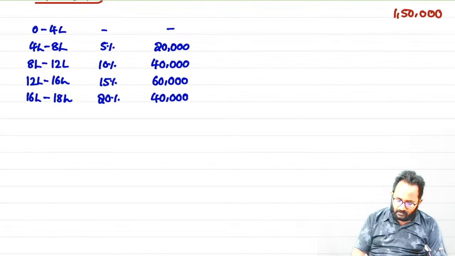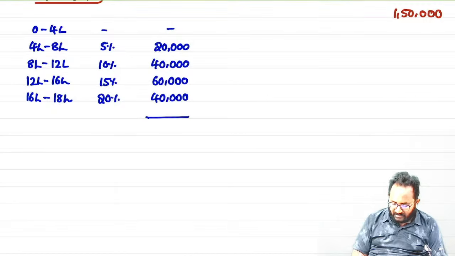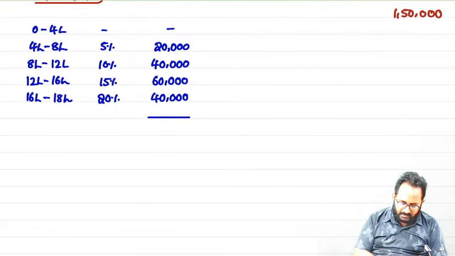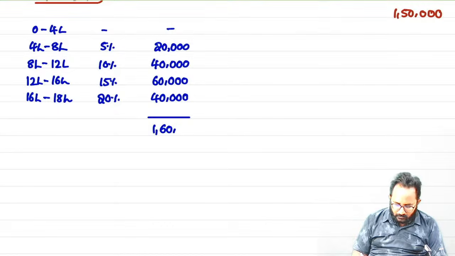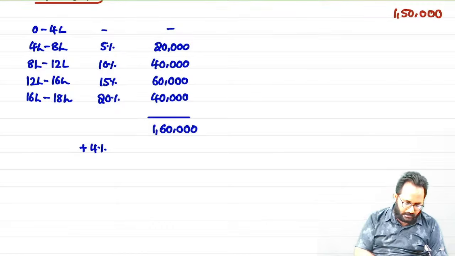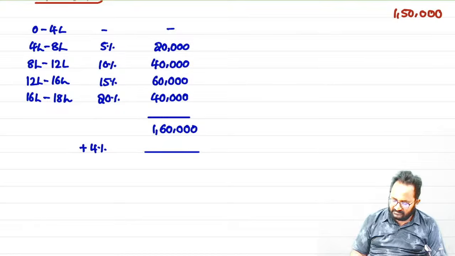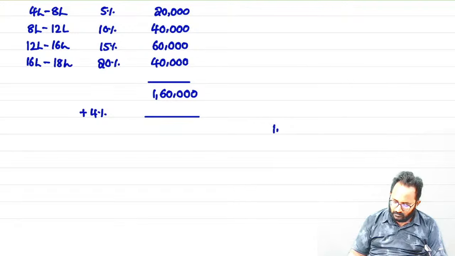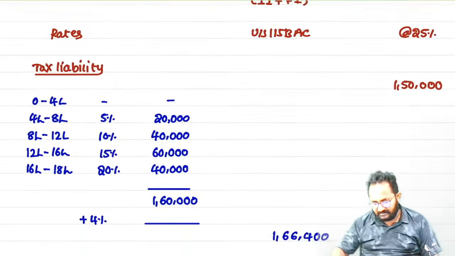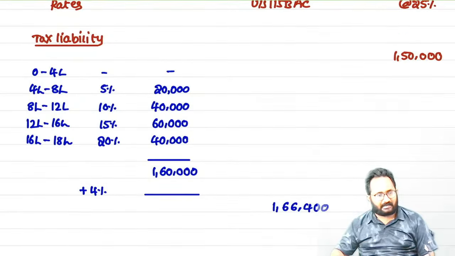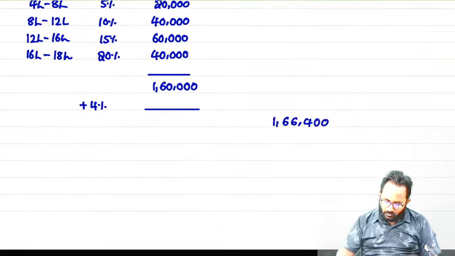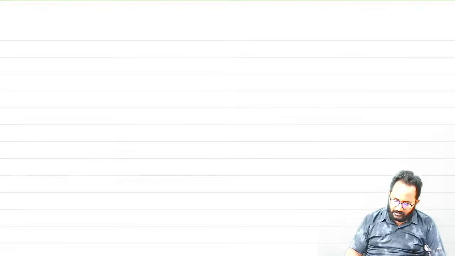Okay, now listen, what is the amount we can get in total? 20,000 plus, okay, total 1 lakh. So 1,60,000 after adding the health and education cess, how much? 1,66,000. How much? 1,66,400. In India, this is the tax liability. In foreign, the tax liability we know. Now we have to calculate it.